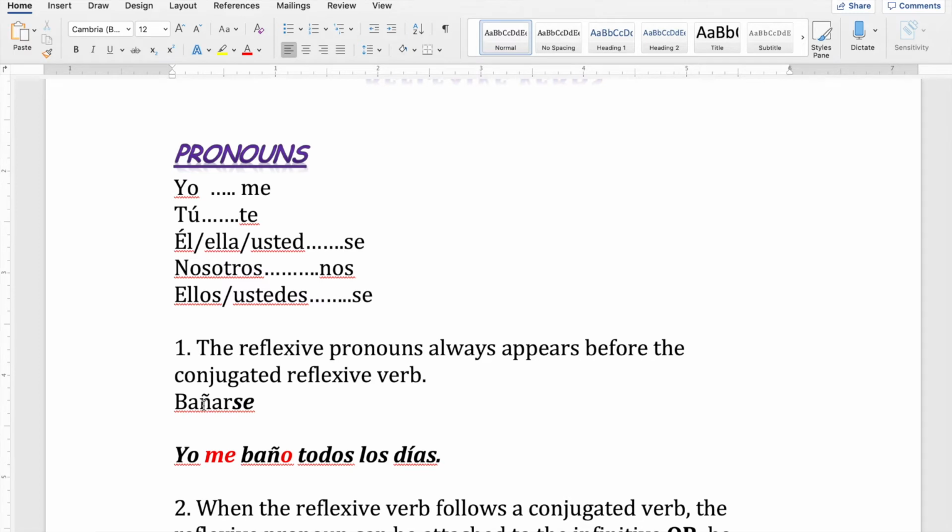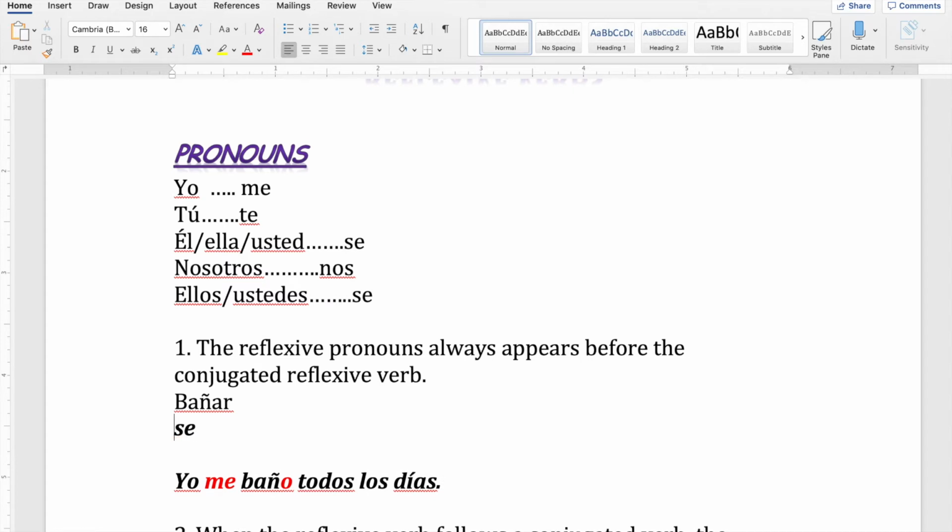Bañarse, this is the verb, to take a shower, right? Now, who is doing the action? I am doing the action. So what is the pronoun I'm supposed to use with bañarse? Well, first of all, that se goes away, bye, right? And then I conjugate bañar for yo, which is baño, that's how you conjugate bañar for yo in the present tense.